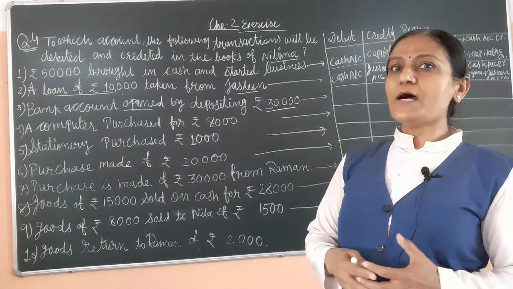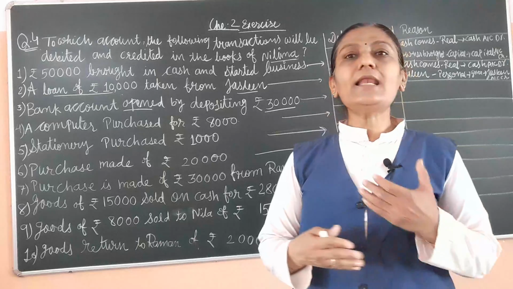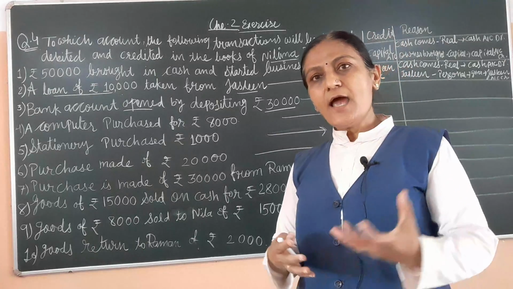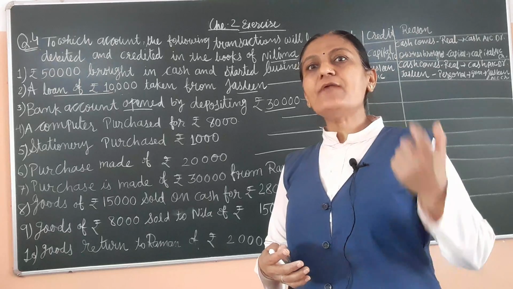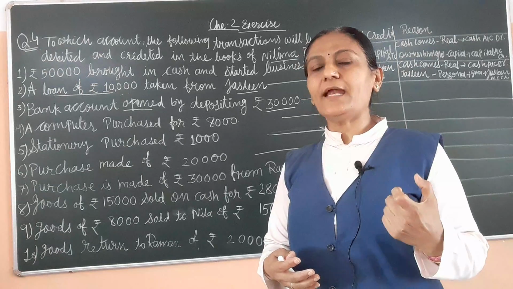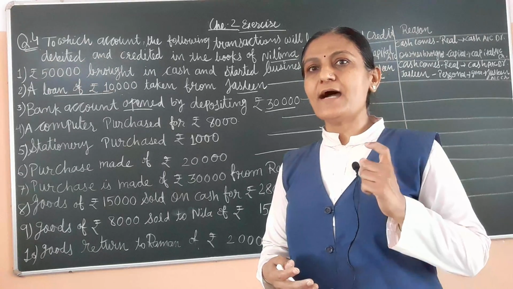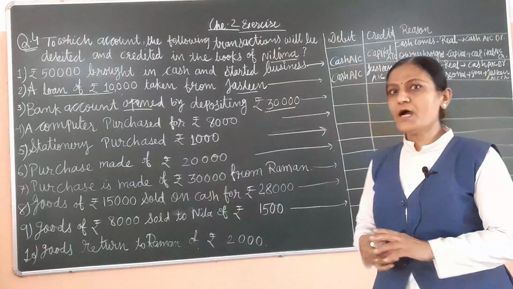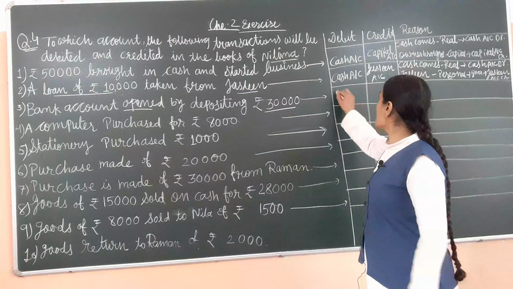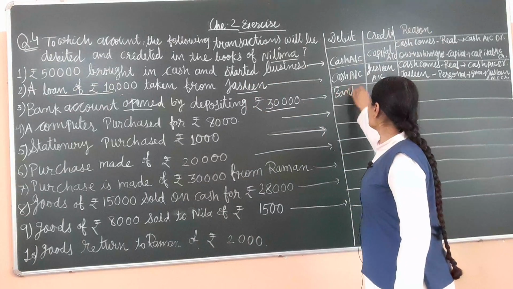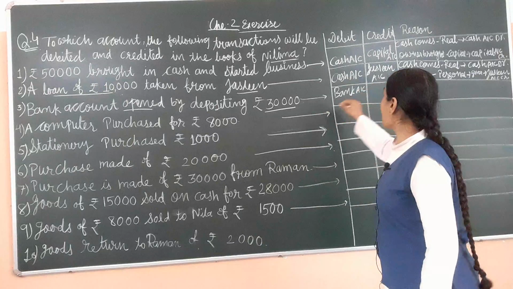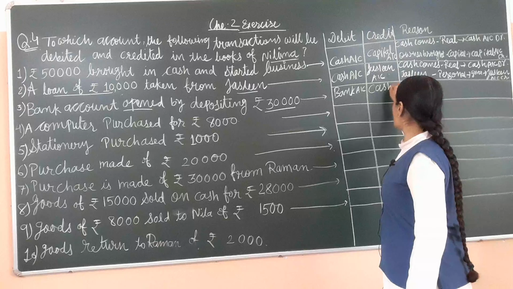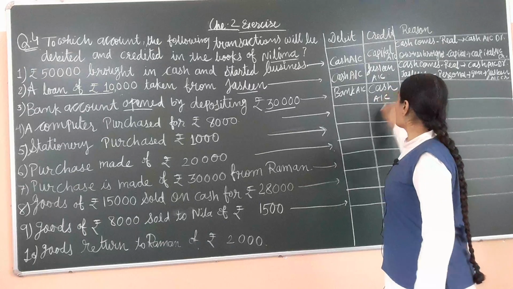Bank is the receiver, bank is a legal artificial person, and so we use the personal rule, and when we use the personal rule, at that time bank is the receiver. So here bank account debit, and cash goes from our business unit, so cash account credit.